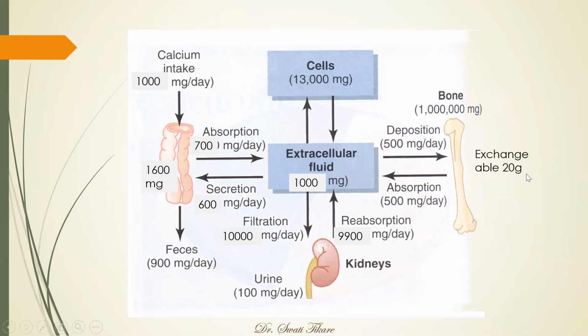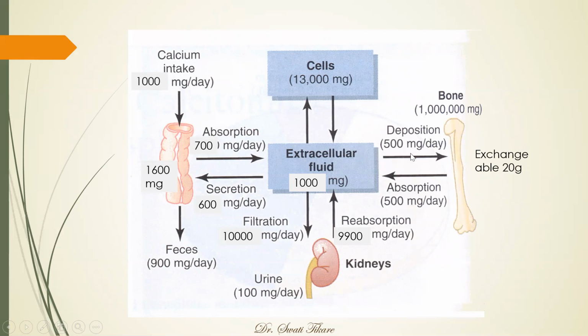Okay. But daily around 500 mg or whatever. We can't be fixed about this particular amount; it could be more or less based on the stage of growth, stage of bone remodeling. Okay, this could be very variable.